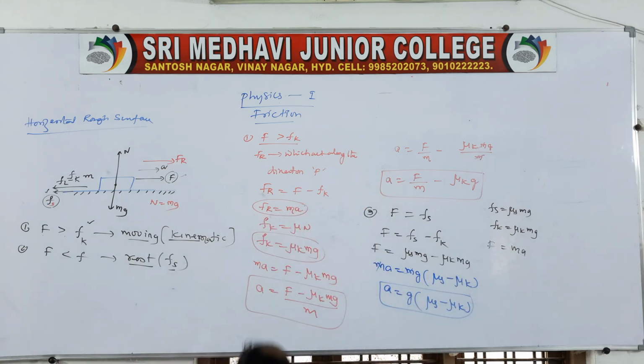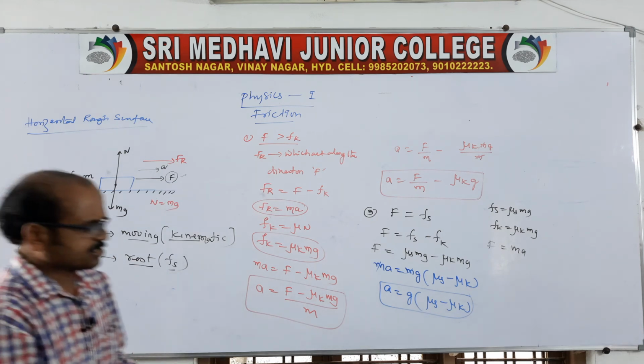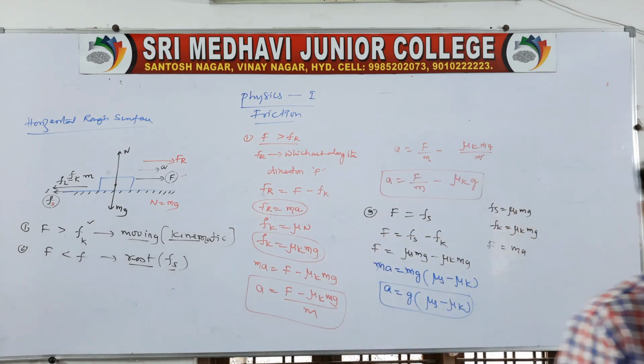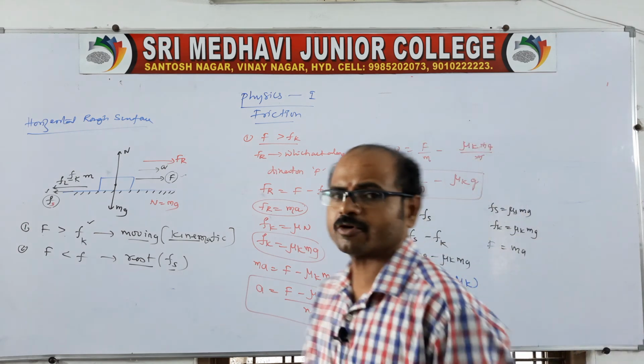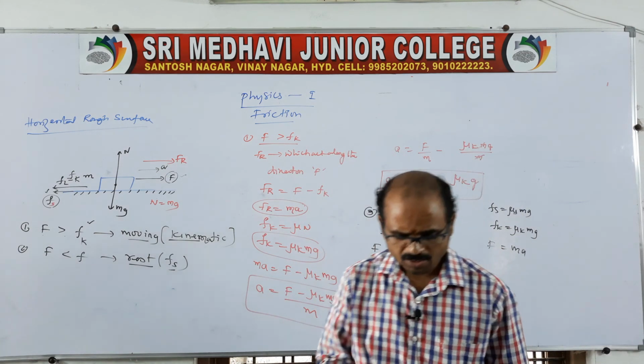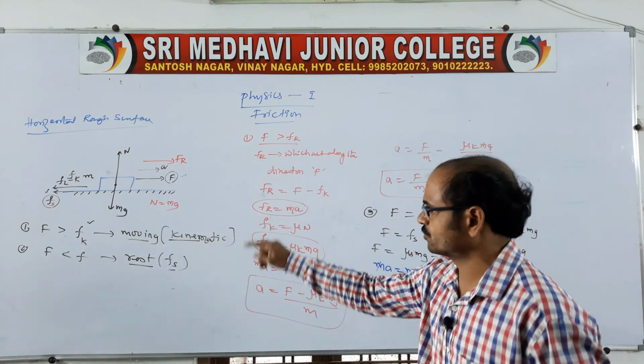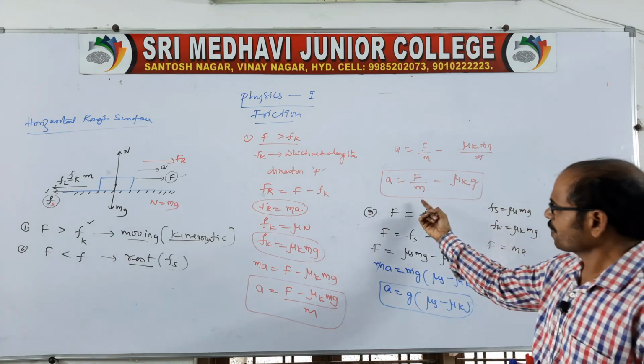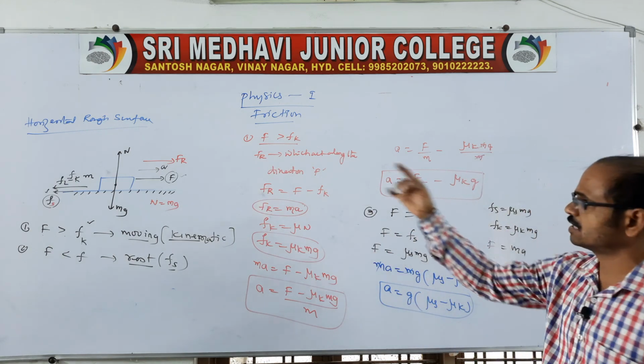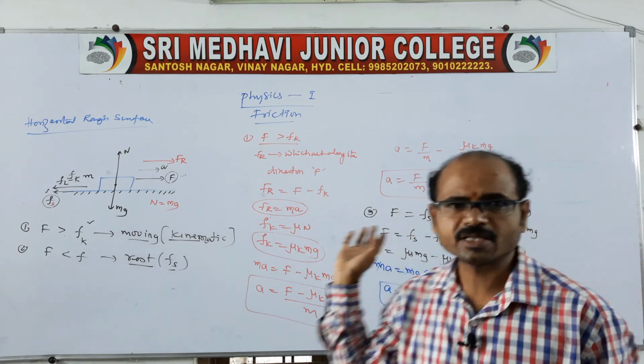The acceleration when the kinematic friction is balanced by the limiting friction is equal to g into mu s minus mu k. This is another expression related to horizontal rough surfaces. Clear? Okay. So this is related to a block placed on rough horizontal surfaces. We should follow these conditions for acceleration, balanced by the limiting and kinematic friction. Therefore we get the relations like this.